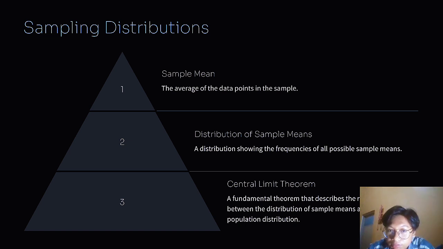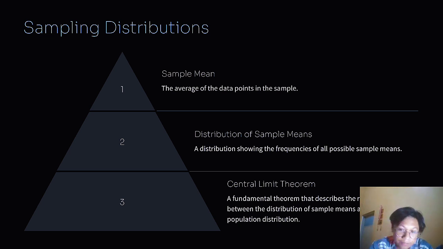Number one, sample mean: the average of data points in the sample. Number two, sampling distribution: distribution showing the frequencies of all possible sample means.